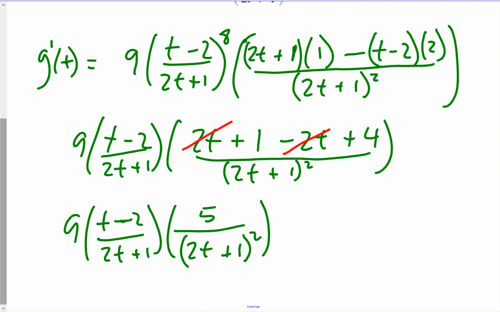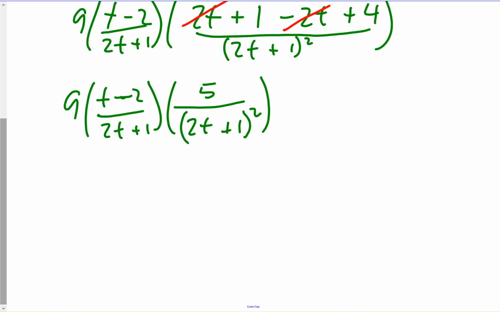Now let's look at what we could do. We have this 5 here that we could pull out in front and multiply with the 9. Now we have a 2t plus 1 and a 2t plus 1 squared. We combine those, same base. You have 2t plus 1 to the first and 2t plus 1 to the second.